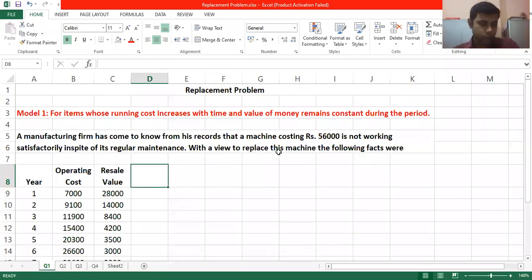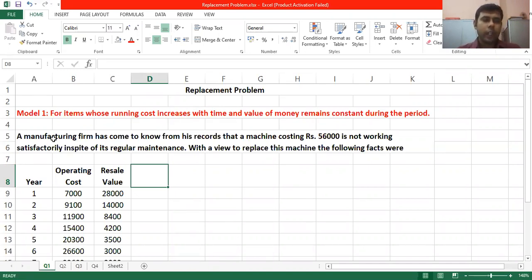Hi, today's session is on replacement problem, and in this session we'll be discussing first model of replacement theory. Model 1 is for those items whose running cost increases with time and value of money remains constant during the period, right? We'll see a problem and we'll try to find out the relation between model 1 and the problem, right?